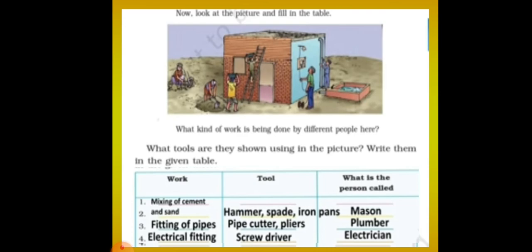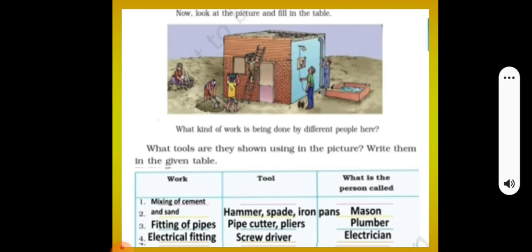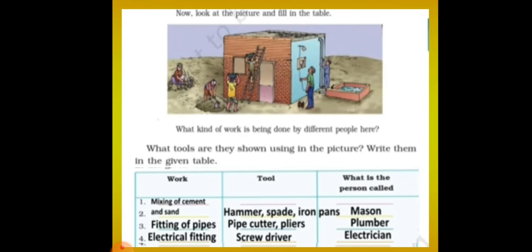Next, fitting of pipes is being done. Here you can see a person who is fitting the pipes. The tools are pipe cutter and pliers. A person who fits pipes is called a plumber. In the same way, you can see a person who is doing electrical connection. He is doing electrical fitting work. He has some tools like screwdrivers, tester and all. What is the person called? He is called an electrician.